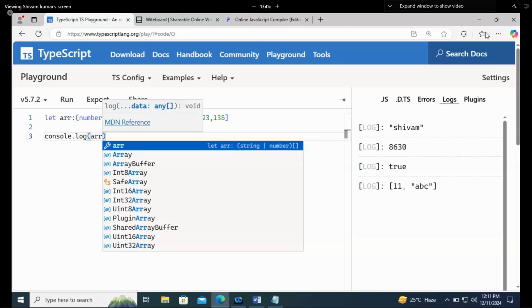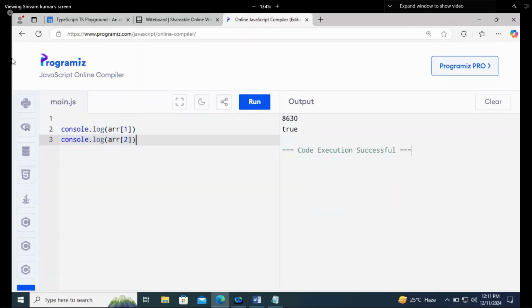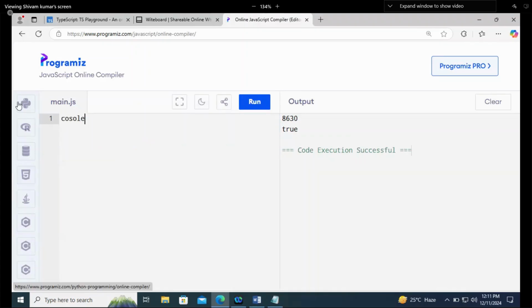There are lots of things in programming to discuss. I think I have discussed with your batch also. I didn't remember. Let's say if I'm saying console.log, and it is in each and every programming language, 0.2 plus 0.3 equals 0.5.